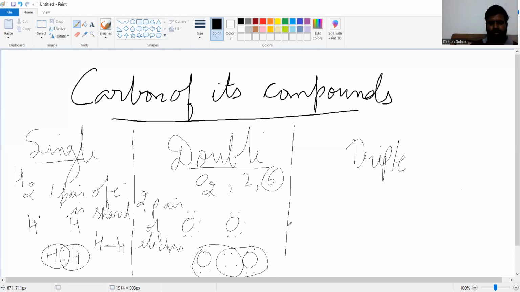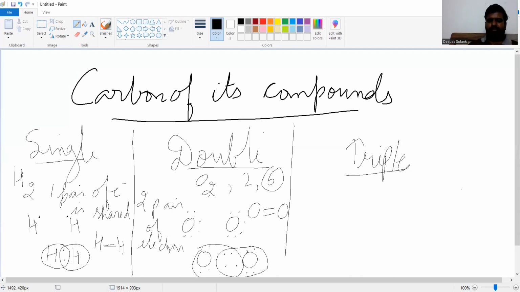There are 4 electrons, and the two pairs will make 4 electrons. So the bonding between O and O will be O double bond O. This will be the bonding in the O2 molecule. This is all about double bond.